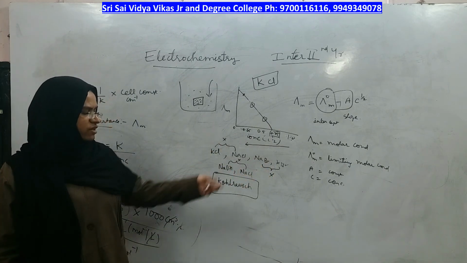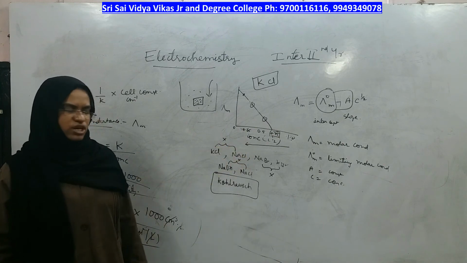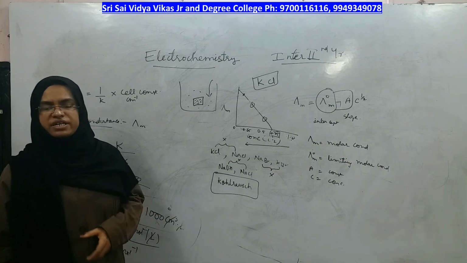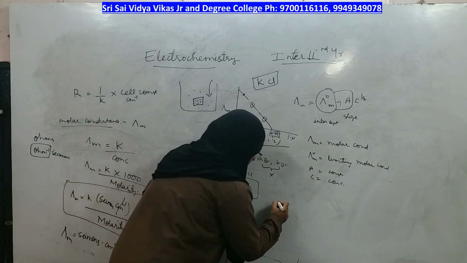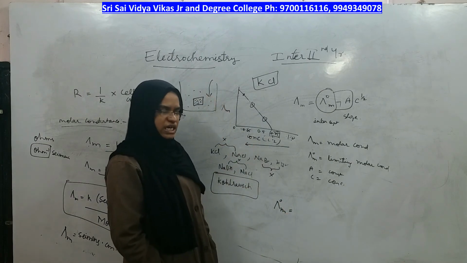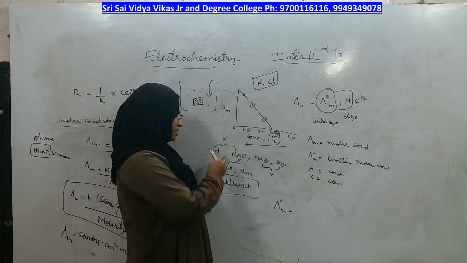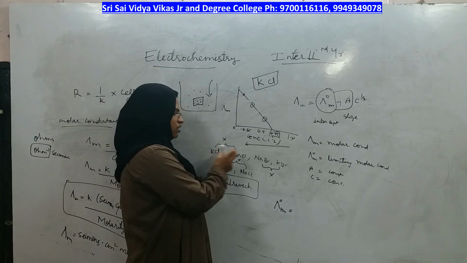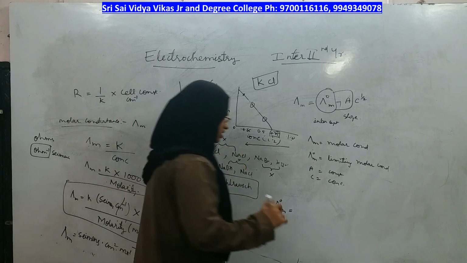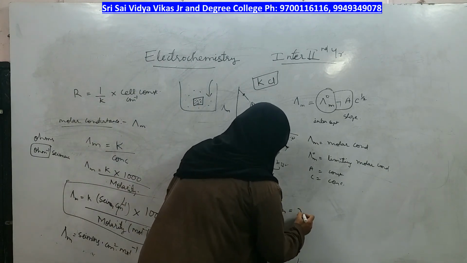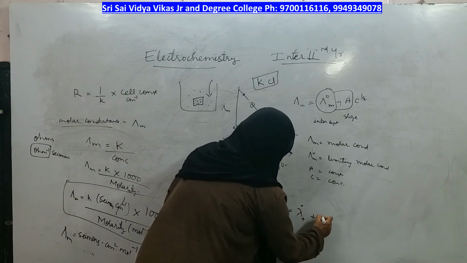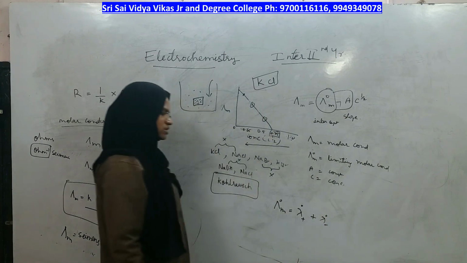That relationship he observed by a combination of different electrolytes, and he proposed the law called Kohlrausch law of independent migration of ions, in which he told that the limiting value of molar conductance is not dependent on this salt or this salt. It is dependent on the limiting values of cations and anions.